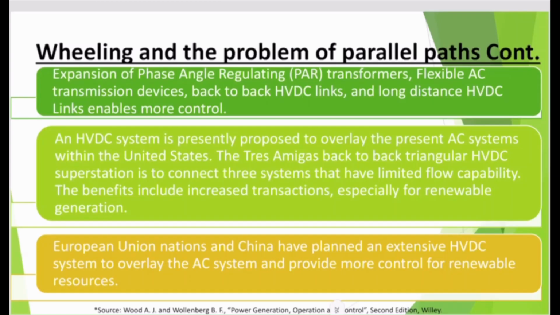Even in India, many HVDC corridors are in project mode now. The European Union and China have also planned for extension of the HVDC system to make sure that the AC system is able to accommodate more renewable energy sources which are currently coming up.